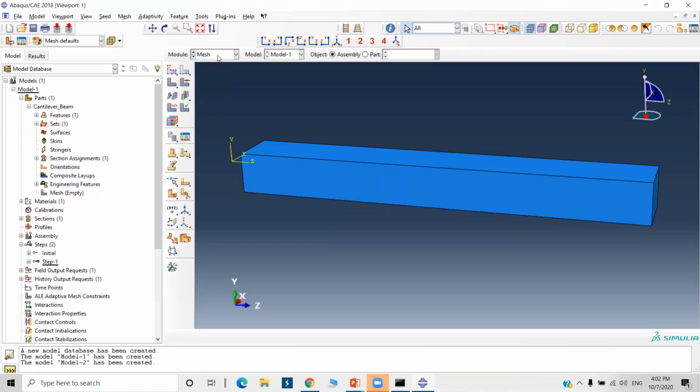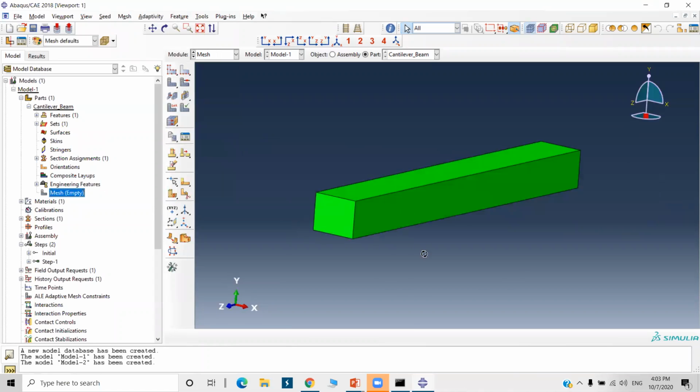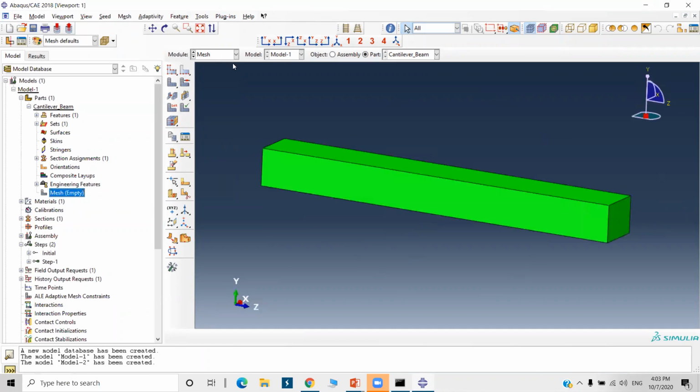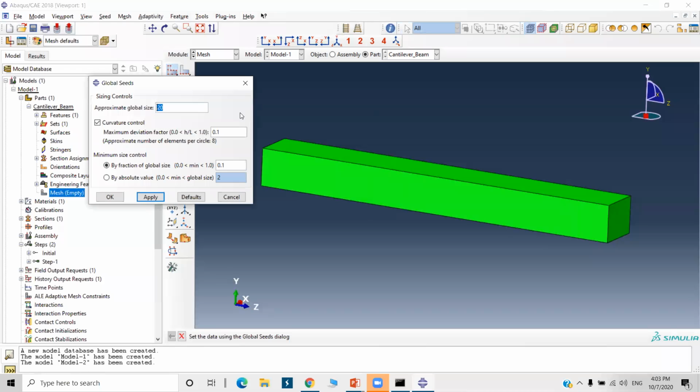Double click on the mesh, so you will come to this mesh module. Now click on seed part. You have to provide the global element size. I'll make it suppose 10. I will just apply it. We'll check it. Okay, we'll make it 5 as size.